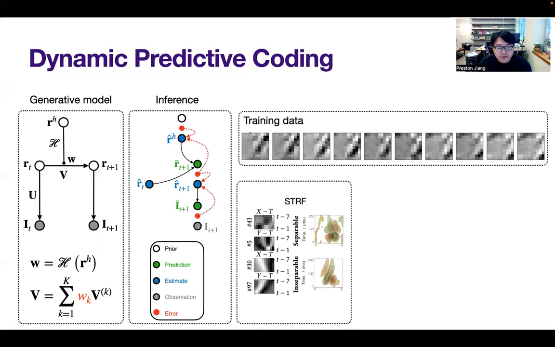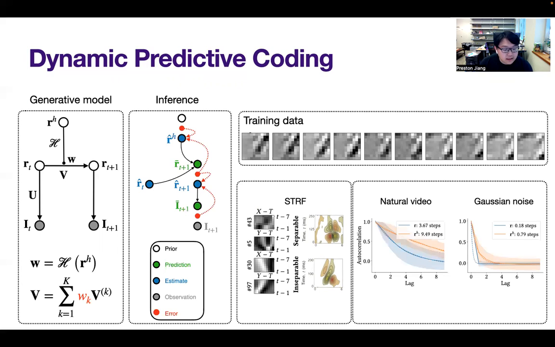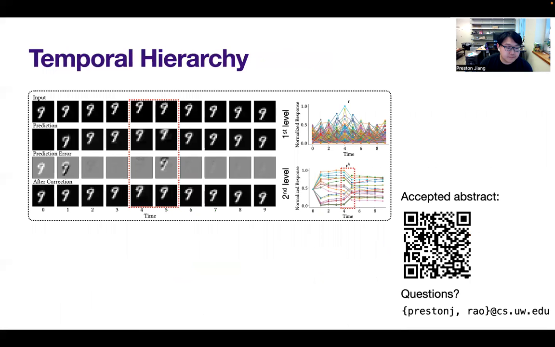After training on natural image sequences, the first level neurons develop both separable and inseparable space-time receptive fields similar to those of simple cells in the primary visual cortex. The second level response autocorrelation is higher than that of the first level. We demonstrate the temporal hierarchy of the model in more detail using the moving MNIST dataset.